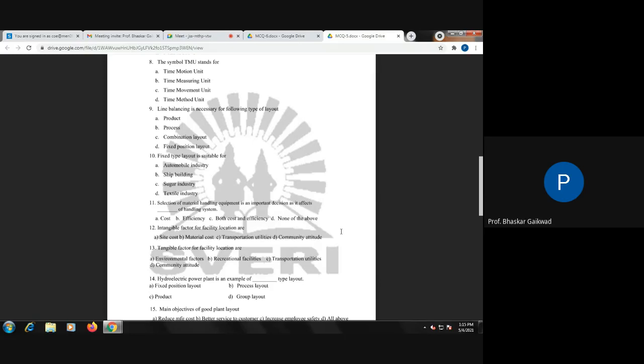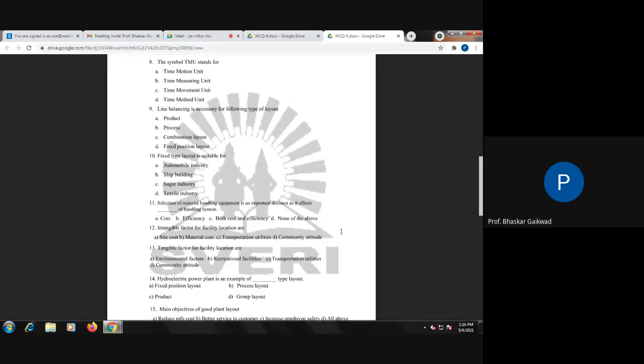Let us take one example in the sugar industry. Conveyors are there. The conveyor cost is important, and the continuous flow of sugar cane is also important. So cost and efficiency, these two points are very important in the material handling system.